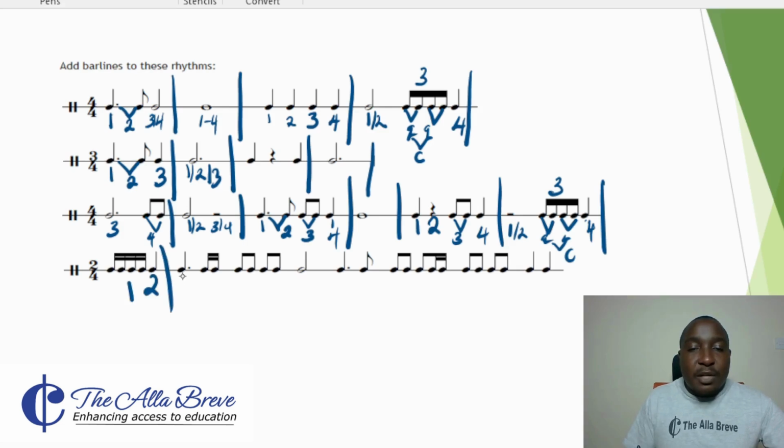Now this is 1 crochet beat, but the crochet is dotted, so this dot gives us a quaver. These 2 give us another quaver, so we have a quaver and a quaver. When you add 2 quavers, you get a crochet, so we have 2 crochets. Here we have 1 crochet, 1 crochet. Because we only need 2 crochets from the time signature, we draw a bar line.